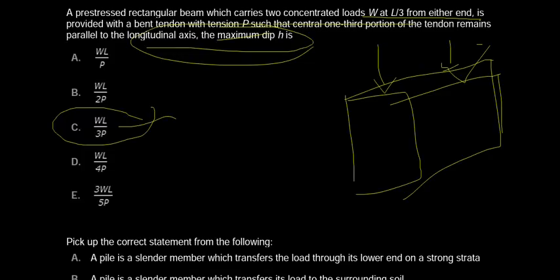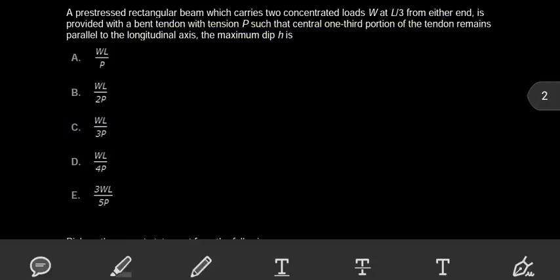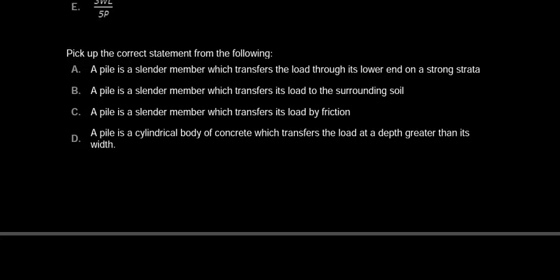Now we will move to the next question. Pick up the correct statement from the following. Option A, a pile is a slender member which transfers a load through its lower end on strong strata. Option B, a pile is a slender member which transfers its load to the surrounding soil. Option C, a pile is a slender member which transfers its load by friction.